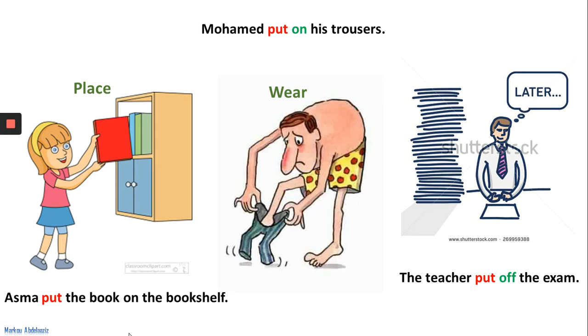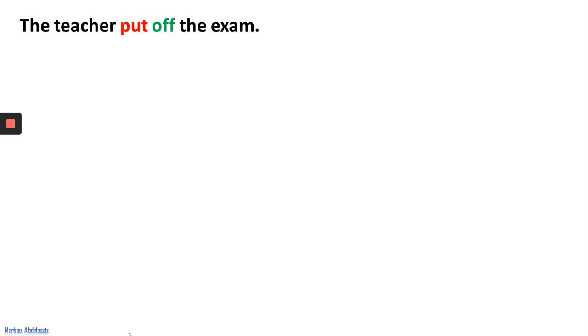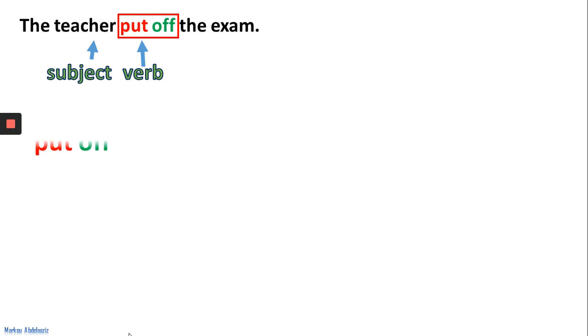So here are the meanings of the phrasal verbs. When I say Muhammad put on his trousers, it means wear. And when I say the teacher put off the exam, it means postpone. There is a proverb that says, don't postpone the work of today till tomorrow. So you have to do each work at its time. So the teacher put off the exam: this sentence is composed of a subject, then the verb, which in this case is not an ordinary verb but a phrasal verb, and then the exam.